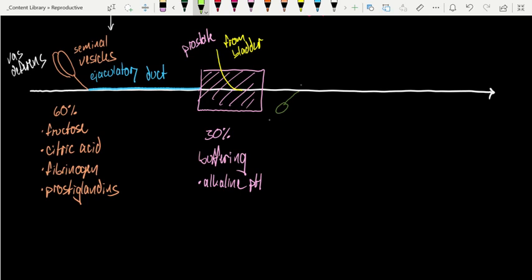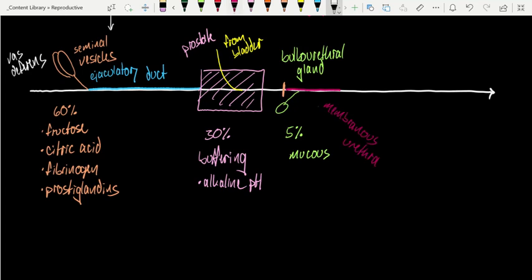Shortly after the prostate, we encounter the bulbourethral gland. This contributes another 5% to the semen, and this is all about mucus for lubrication. It's fairly easy to identify in that it's just downstream of the external urethral sphincter shown here. This portion of the tract is called the membranous urethra, and the last portion of the tract, the spongy urethra. A little bit of math tells you that only about 5% of the total ejaculate actually came from the testes through the vas deferens containing the sperm. Most of the ejaculate comes from the seminal vesicles, and then the prostate, and then a little bit from the bulbourethral gland.